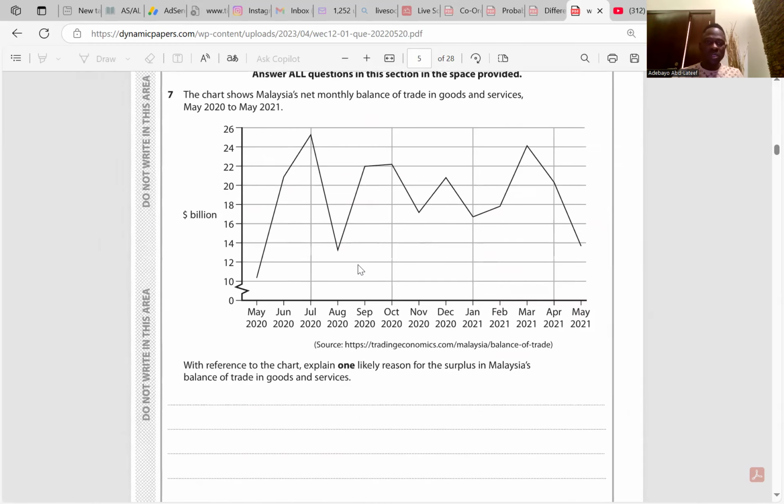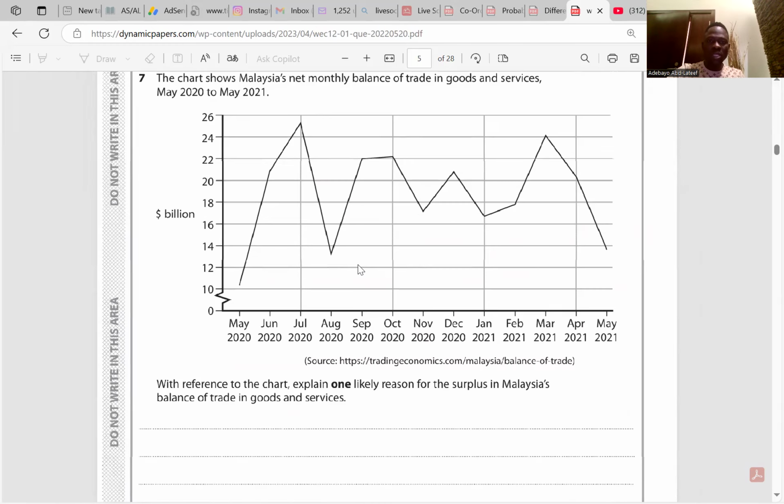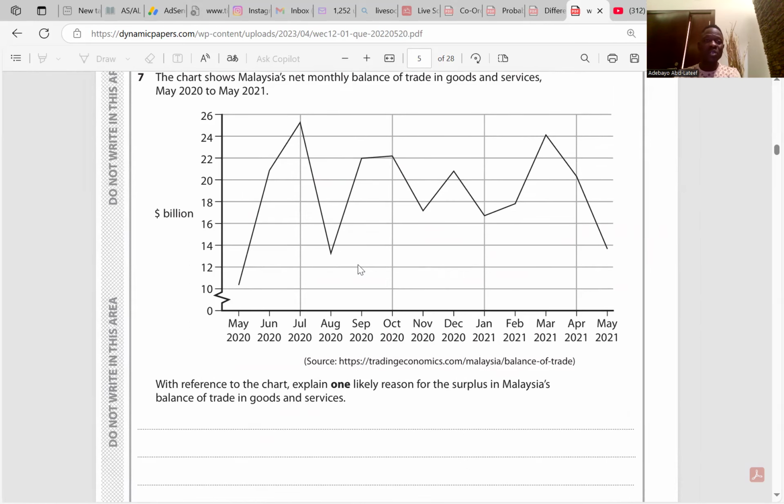The chart shows Malaysia's net monthly balance of trade in goods and services, May 2020 to May 2021. With reference to the chart, what is one likely reason for the surplus in Malaysia's balance of trade in goods and services? A balance of trade surplus implies that the value of exports is greater than the value of imports. A surplus may occur for the following reasons: 1, depreciation in the exchange rate; 2, improvement in the quality of exports; and 3, increase in productivity.